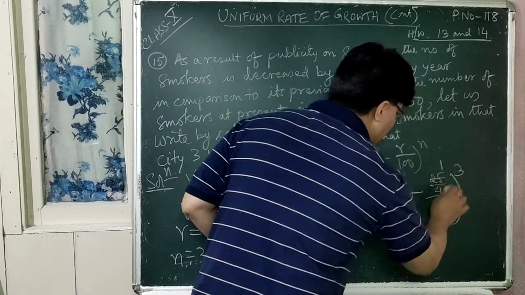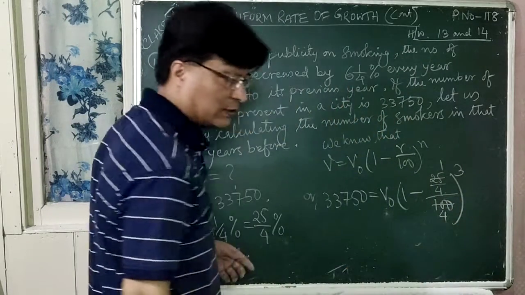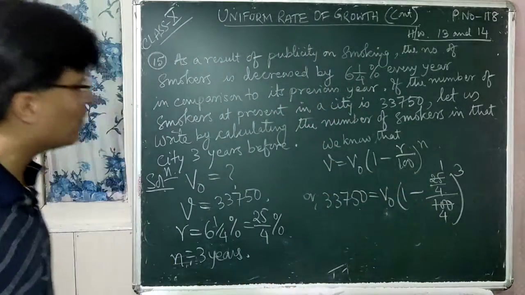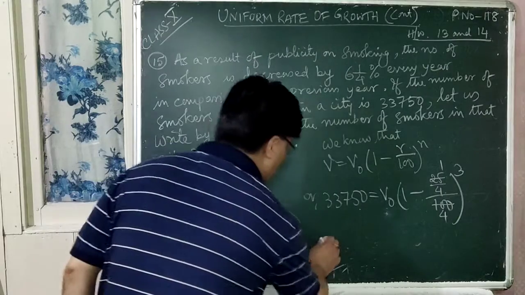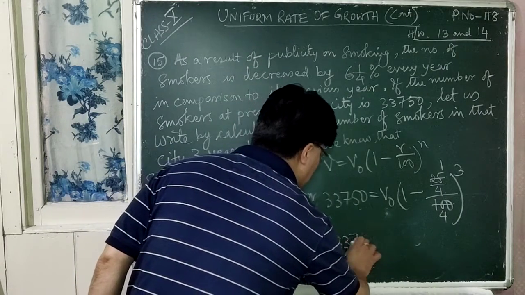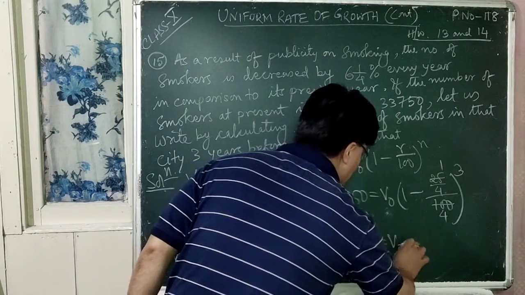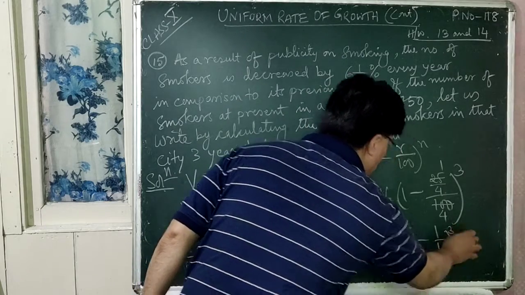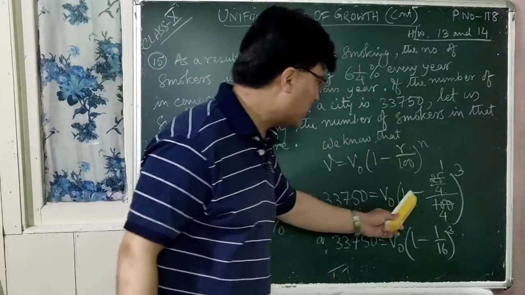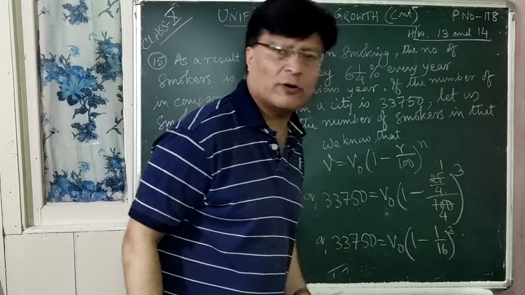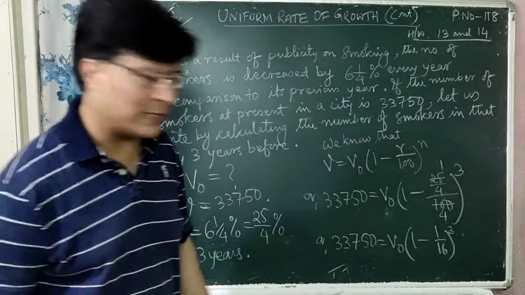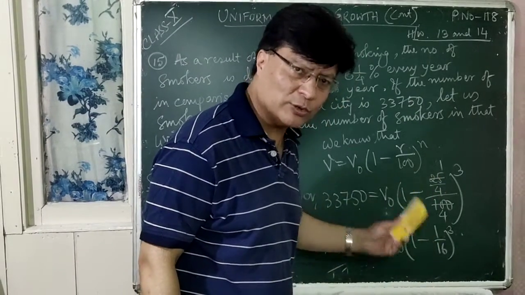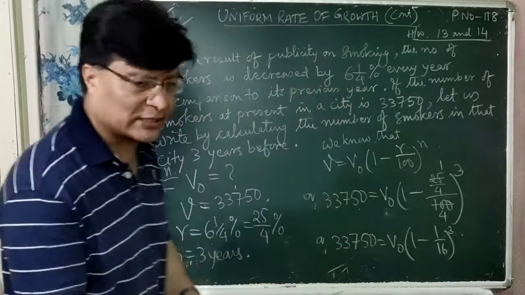So now we can cancel. 25 1s are 25, 25 4s are 100. Both these 4 are in the denominator. That means 4 4s are 16. So 33,750 is equal to V0 within bracket 1 minus 1 by 16, whole cube. Since both 4 and 4 are in the denominator, it will not be cancelled, so you should multiply them. 4 4s are 16, right?